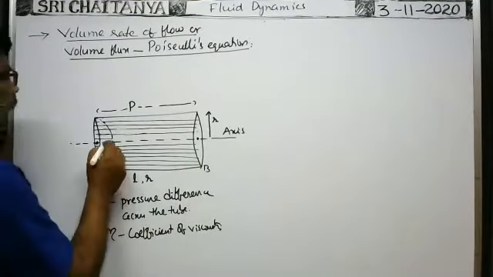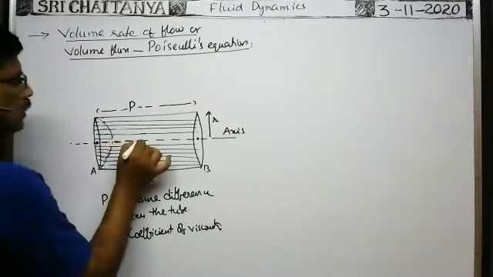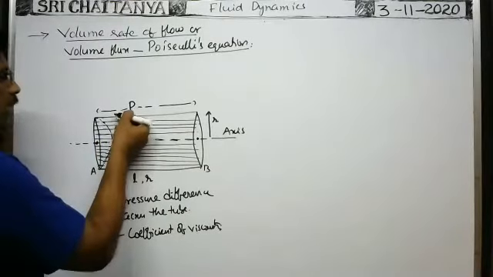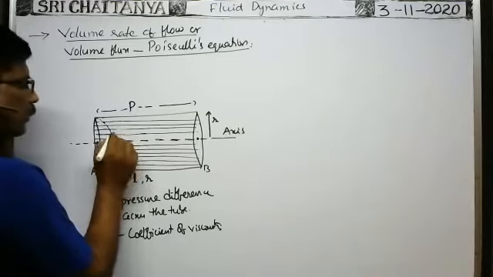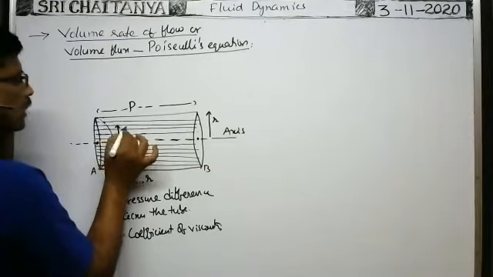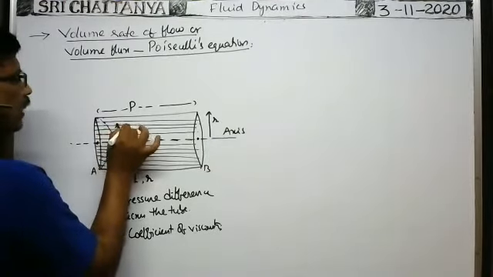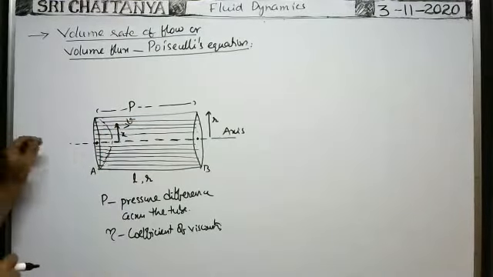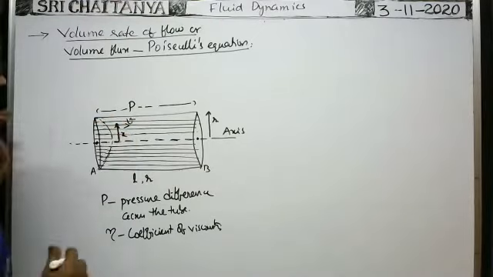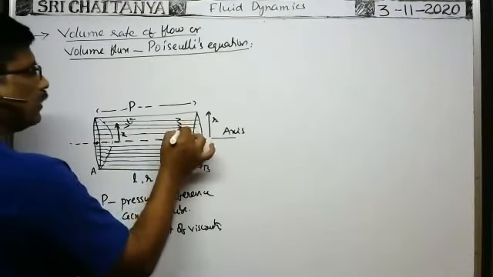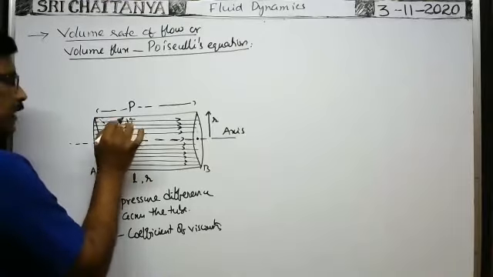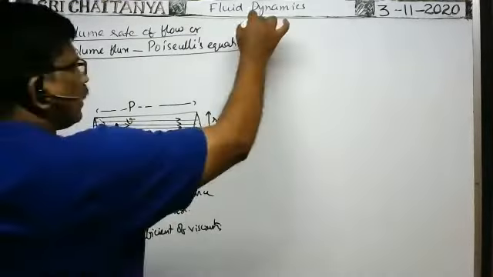Here you see this is the axis of the tube. From the axis of the tube, when you move towards the boundary, velocity gradually decreases. Suppose from the axis of the tube, at a distance x perpendicular to the fluid flow, you consider the velocity of the fluid particle; that velocity is say v. Fluid particles travel in this direction.